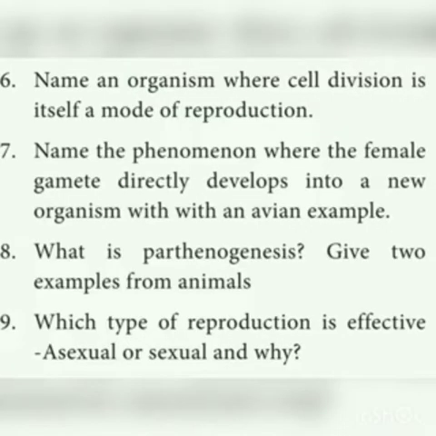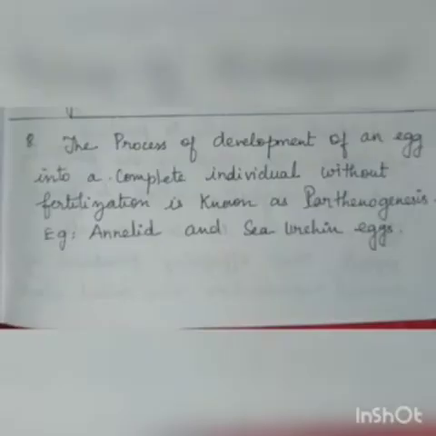Eighth one, what is parthenogenesis? Give 2 examples from animals. The process of development of an egg into a complete individual without fertilization is called parthenogenesis. I repeat, the process of development of an egg into a complete individual without fertilization is called parthenogenesis. Without fertilization means the egg does not fuse with the male gamete. Example, annelid and sea urchin eggs.